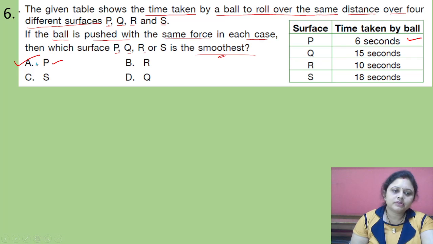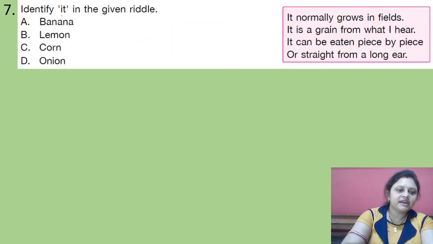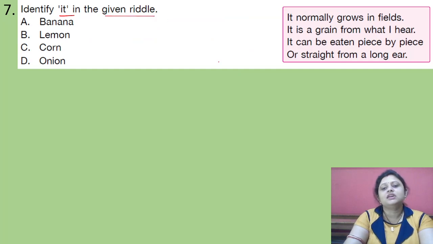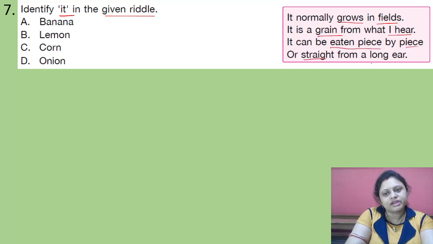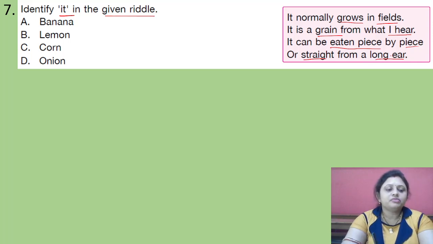So that is the answer, option A. Coming to the next question, identify it in the given region. It normally grows in the field. It is a grain from what I hear. It can be eaten piece by piece or straight from a long ear. Options are A, banana, B, lemon, C, corn, D, onion.